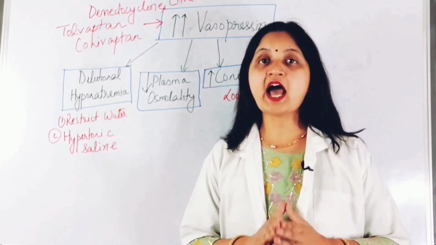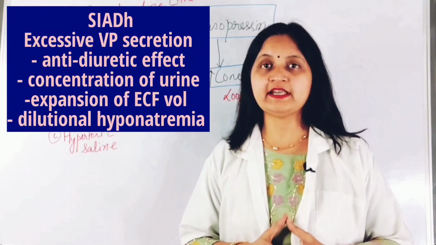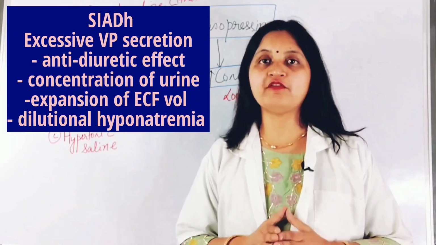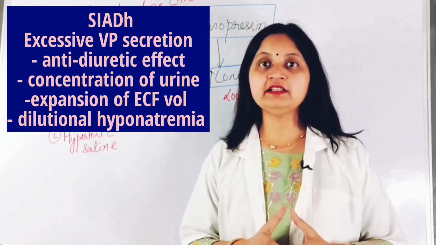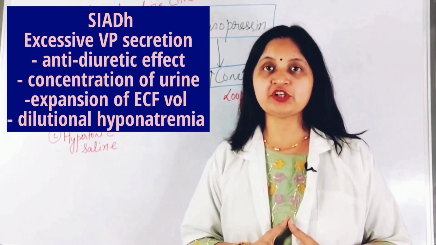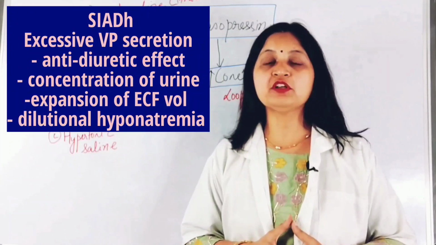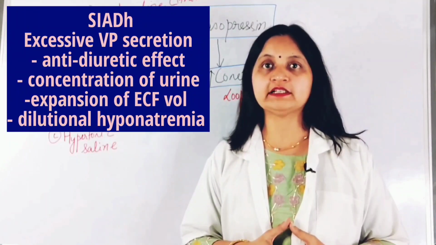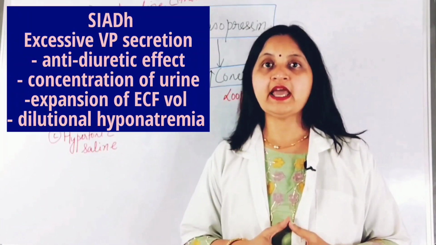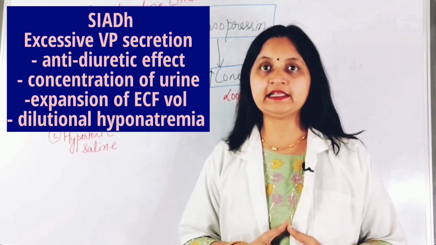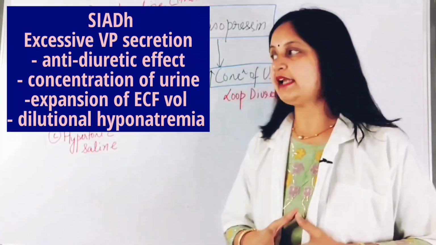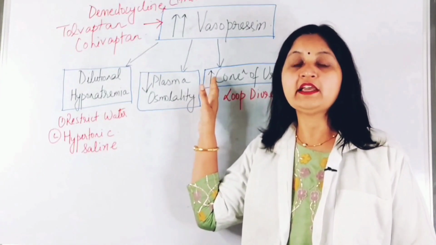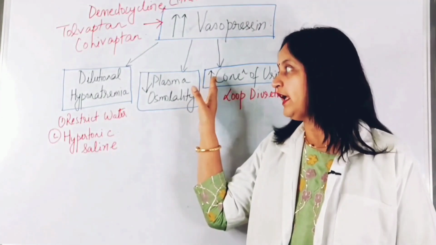In SIADH, there is high concentration of vasopressin or anti-diuretic hormone, and this causes excessive action of vasopressin. So as we have learned, vasopressin has predominant action on the kidney, and by acting through the V2 receptors causes renal conservation of water, or concentration of urine, and increases the urine osmolality. So excessive vasopressin action causes excessive concentration of urine, leading to increased osmolality of urine.